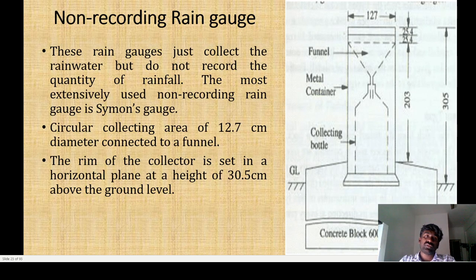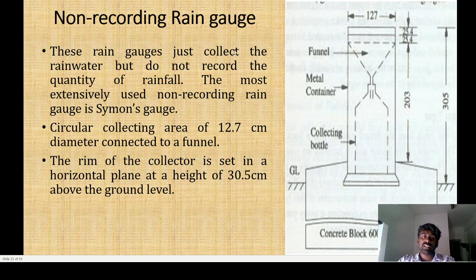Here the diagram shows the non-recording rain gauge. This rain gauge just collects the rainwater but does not record the quantity, how much rainwater it has collected. After completing the collecting process, only then do we measure how much water has been collected. So this type of rain gauge is called the non-recording rain gauge.